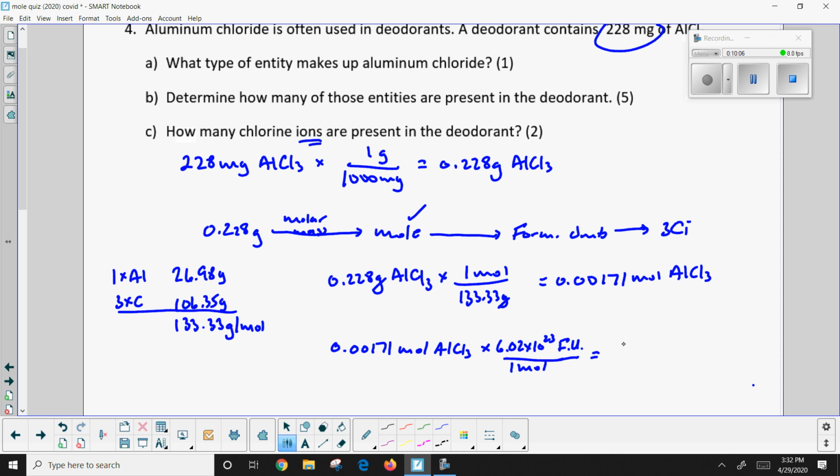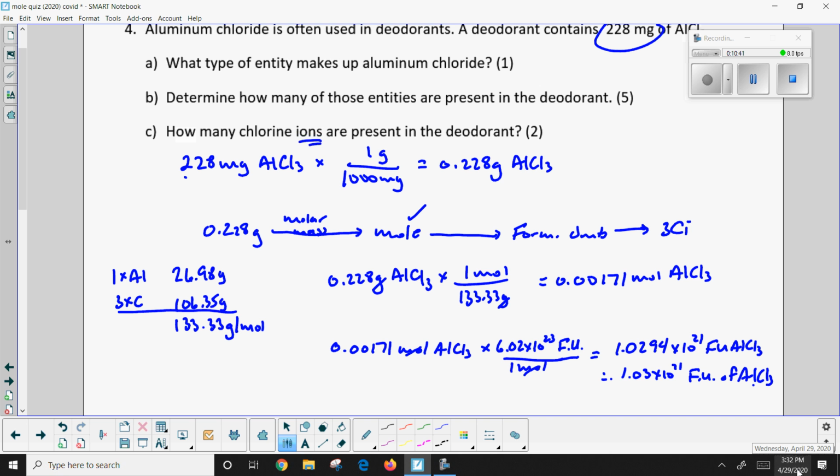And once I calculate this through, I end up with 1.0294 times 10 to the 21 formula units of aluminum chloride. So the mole part cancels here. Almost there. Now we've got the number of entities. I have to do a little bit of rounding. Looks like I've got 3 significant digits, so it should be 1.03 times 10 to the 21 formula units of aluminum chloride.